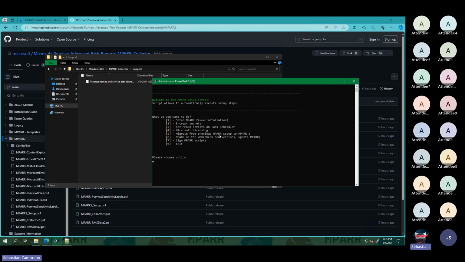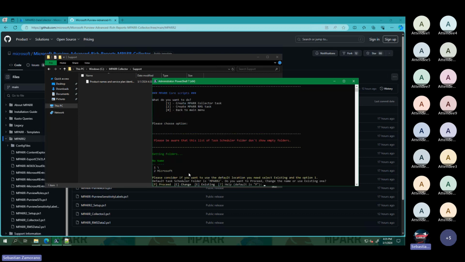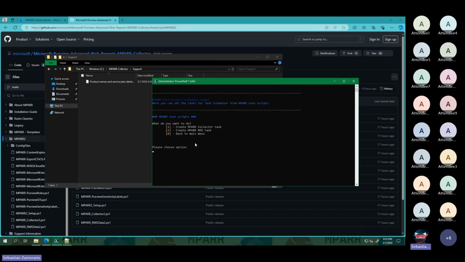Let me show you very quickly. I'll create a task on the task scheduler. I will select the first one, but it's the same task all the time. We will see the folders on the task scheduler. It is recommended to create this folder called MPARR2. We will do that. You can change it at any time.